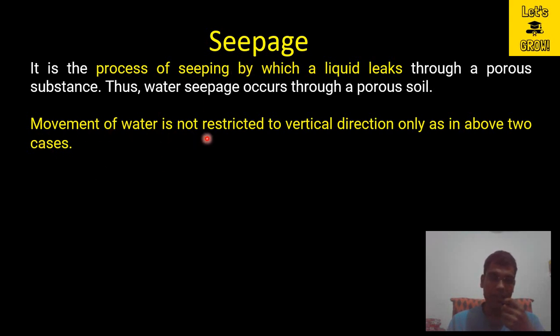The movement of water is not restricted to the vertical direction only, as in the above two cases. This is the important thing: whenever we are talking about infiltration and percolation, we are confirmed that the flow path of water is going into the ground in the vertical direction. But when we use the term seepage, we are not confirmed whether water is moving vertically or horizontally. So we can say that in seepage it is not restricted that water should flow in the vertical direction only.